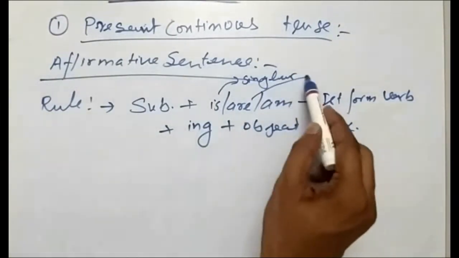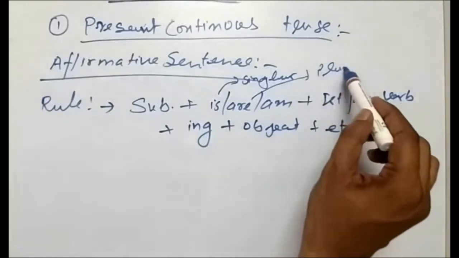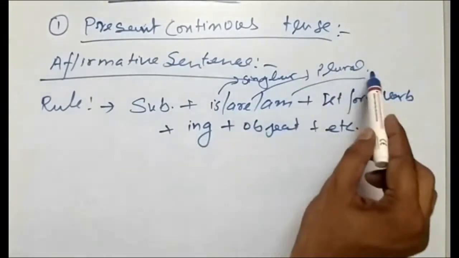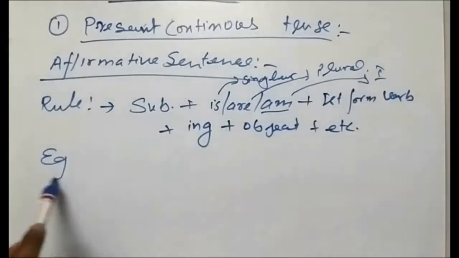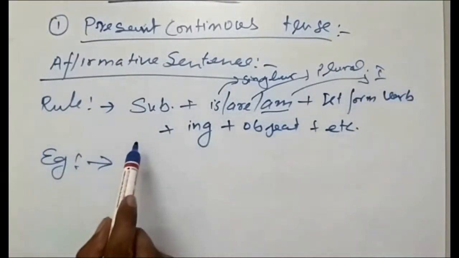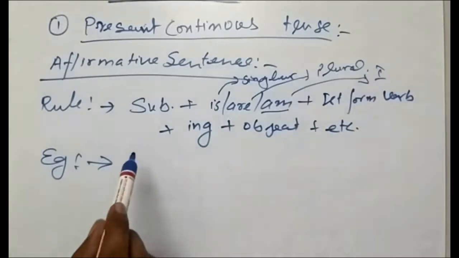For a plural subject you have to put are, and for I alone, am will be used. So we'll see an example for the present continuous affirmative sentence.